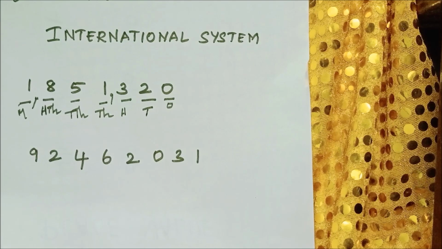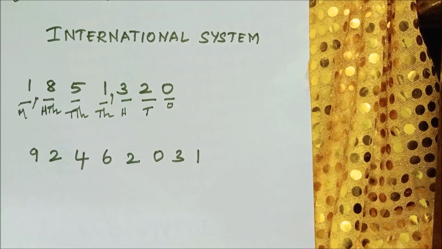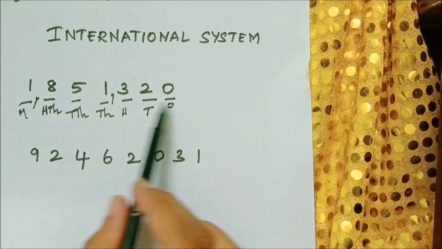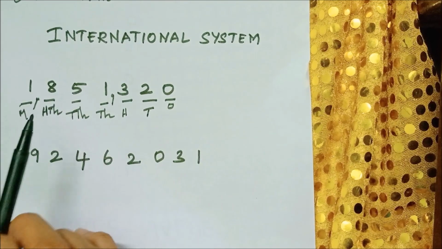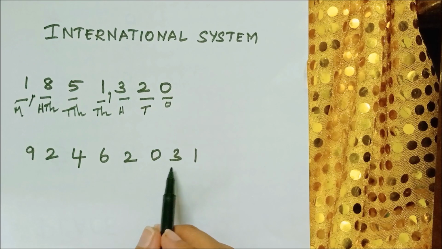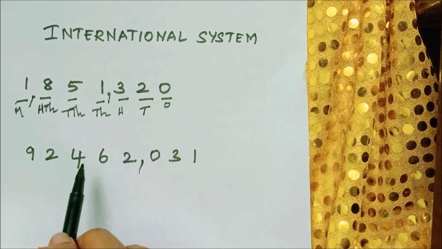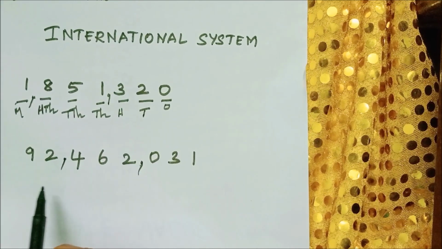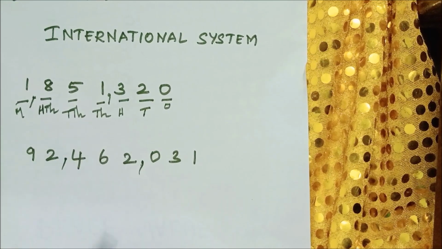See, in the international system it's very simple. You have to split 3 numbers. In the Indian system only the last 3 digits and then 2 digits you have to split, but in the international system everything you have to split 3 numbers. Before 3 digits you have to put a comma, and next 3 digits you have to put a comma. Fine, children. See the second problem. This is from last 3: ones, tens, 100. Before hundreds, next 1,000, 10,000, 100,000, you have to put a comma. Next, million, 10 million. Only 2 digits, just leave it as it is.